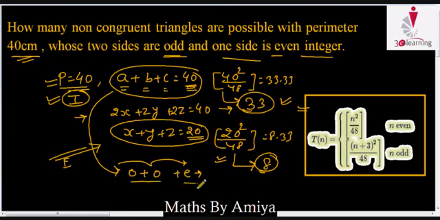33 minus 8 means 25 triangles possible, for which two sides are odd and one side is even. I hope it is clear. Let's try the same concept in another question, just for clarity.